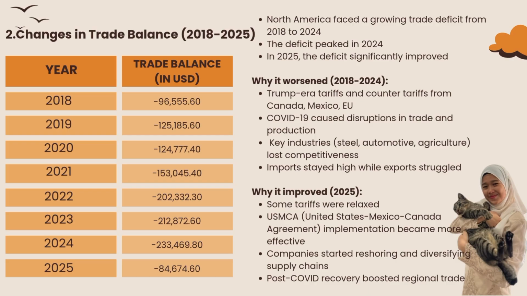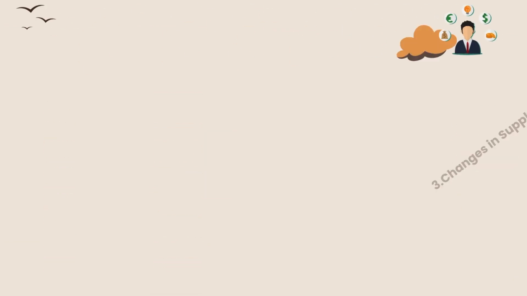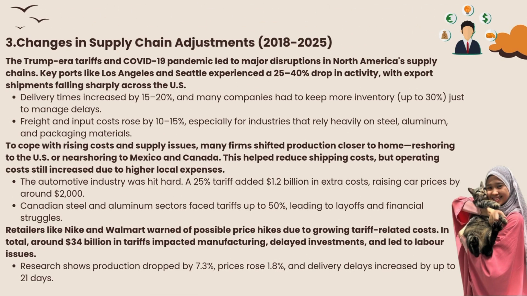Then in 2025, the situation got better. Why? Some of the tariffs were relaxed. The USMCA agreement was working more effectively. Many companies began reshoring or diversifying their supply chains. And finally, post-COVID recovery helped increase regional trade again. So, overall, trade policies and global events had a big impact on the trade balance, both negatively and positively over the years. The third one is how supply chains in North America were affected between 2018 and 2025.